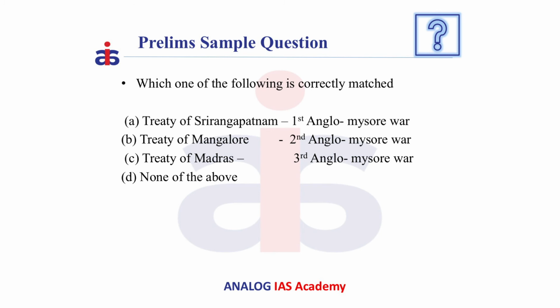The correct answer is B. Treaty of Mangalore in the Second Anglo-Mysore War. The other two are incorrect: the Treaty of Srirangapatnam was actually signed in the Third Anglo-Mysore War, and the Treaty of Madras in the First Anglo-Mysore War. So the final answer is B. Treaty of Mangalore, Second Anglo-Mysore War.